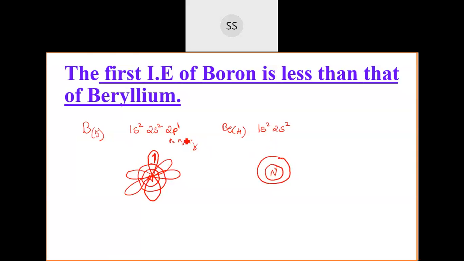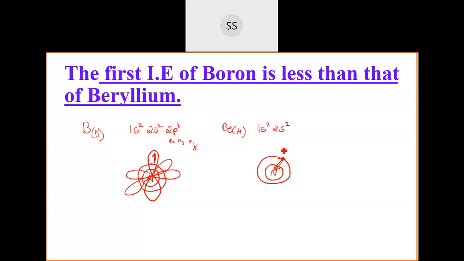So if you see the closest electrons, which are present closer to the nucleus. In the beryllium case, you can see that the electrons of the second shell are closer to the nucleus, and in the boron case the electron has gone to the 2p orbital. So the force of interaction between the 2p electrons and the nucleus will be a little less because they have gone a little far.